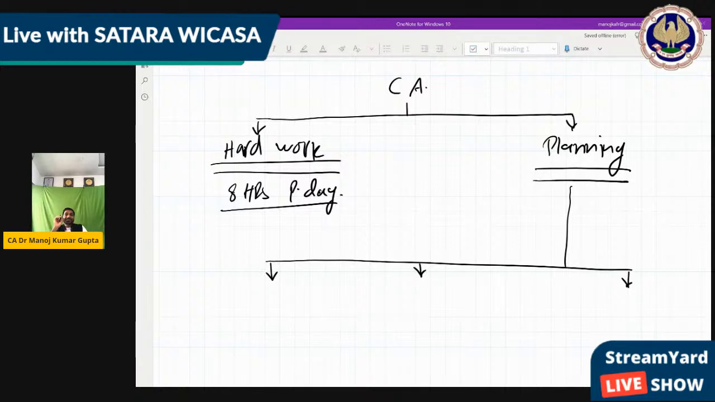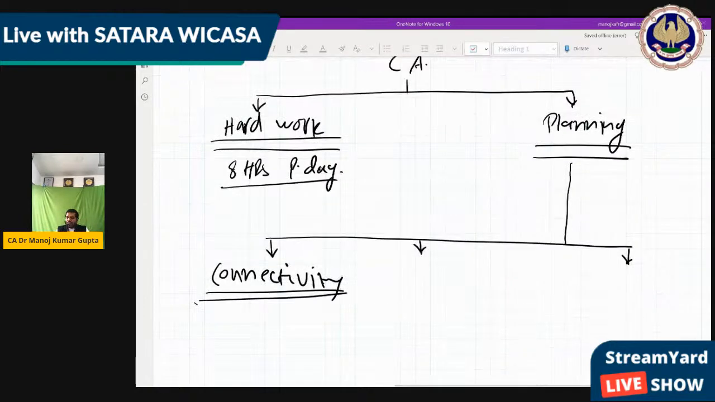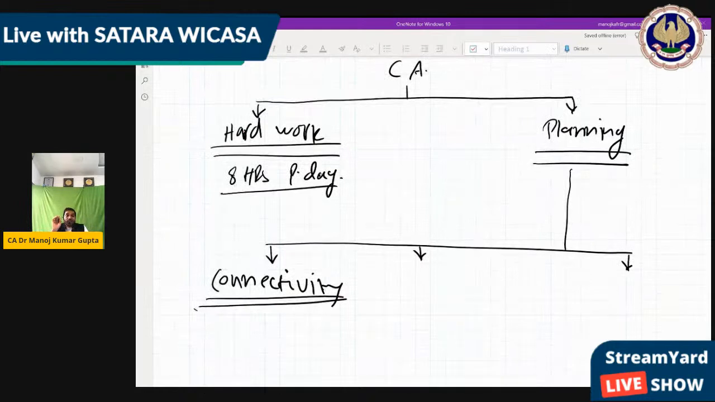First is connectivity. So you can write connectivity. This is what you actually have to do to reduce the burden of your syllabus.